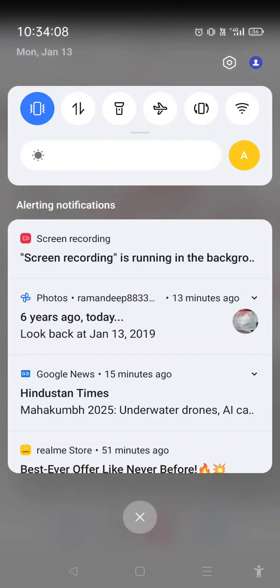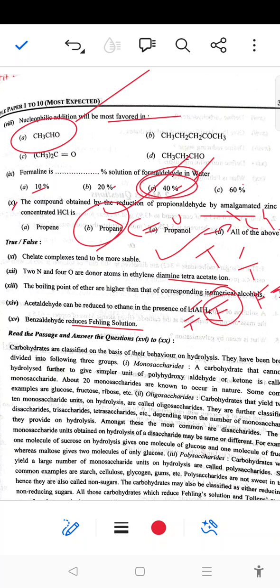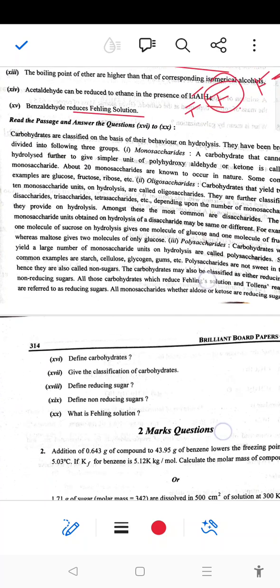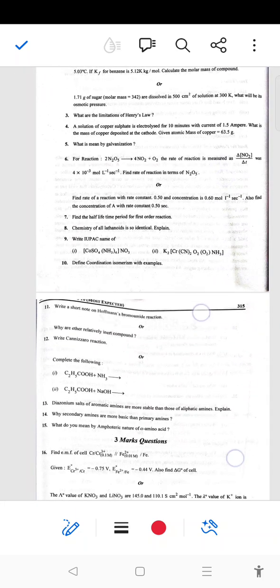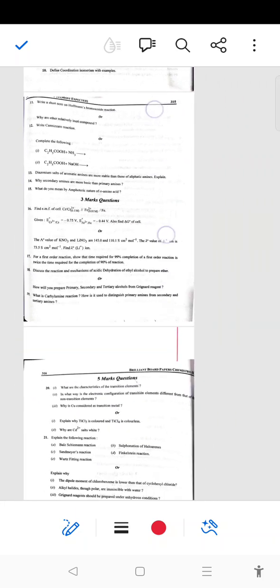So next is a paragraph based question. Then there is a 2 marks carrying question, next a 3 marks carrying question, and after that a 5 marks carrying question. So let us start from the first.